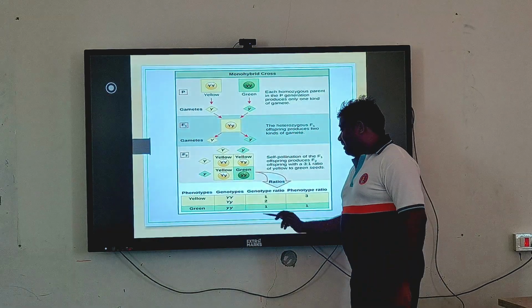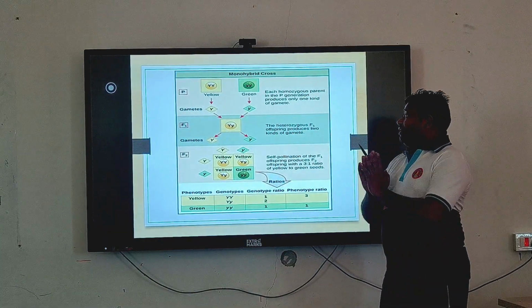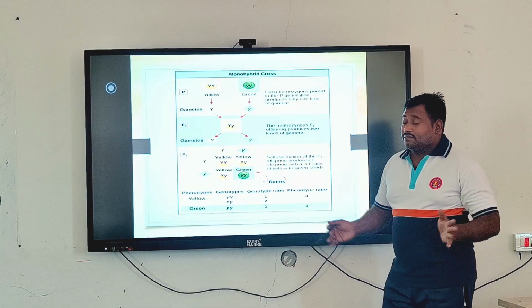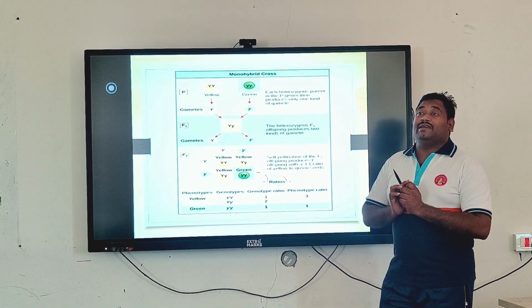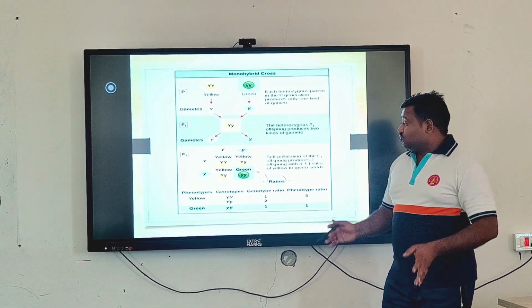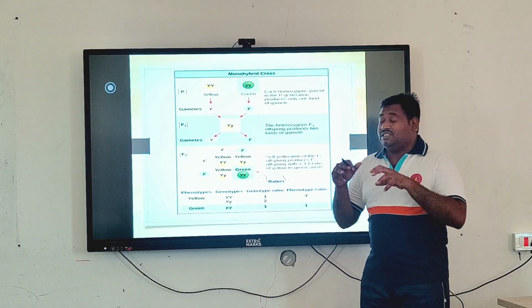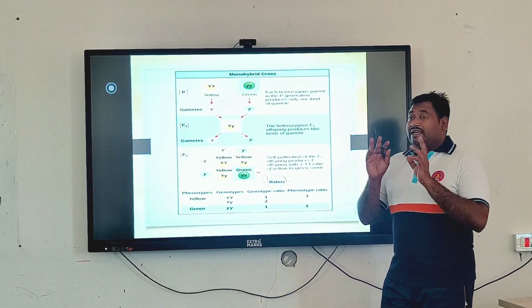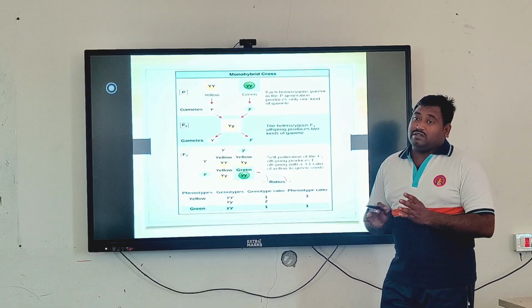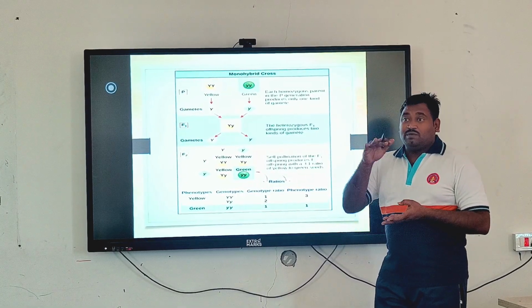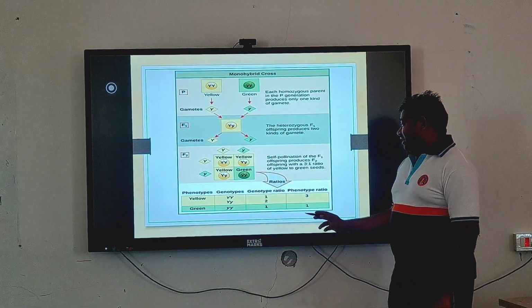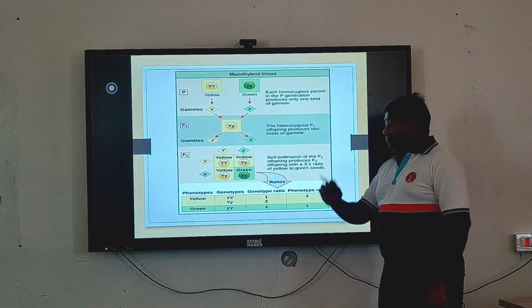So what it indicates is that phenotypically there are three characters which look similar, but actually their genetic makeup is not the same. When we go inside the genes of those particular organisms, we find that they are tall, but they are not pure tall. They have some dwarf character also.